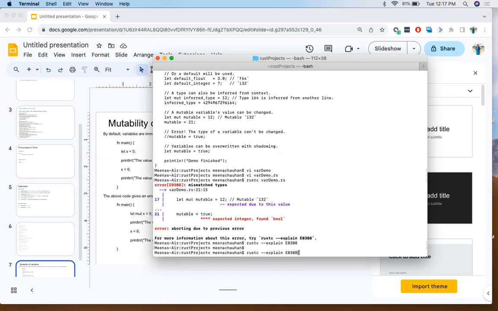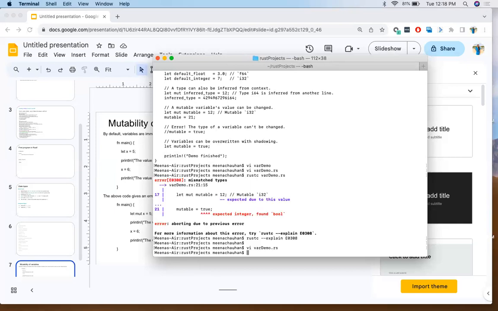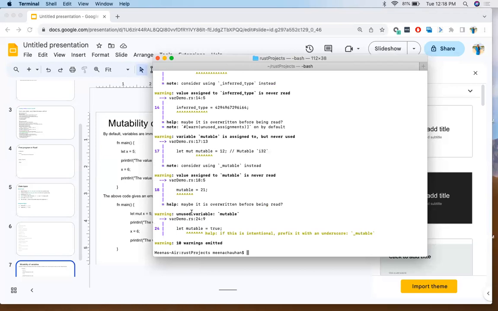All right, so let's fix the error, compile it, and run it again. Oh, sorry, here. So double slash is the comment. And now let's compile it again. There it is. Again, there are certain warnings because it's just declaring variables. It's saying it's not used, it's not used, it's not used. Again, helpful suggestions coming from the compiler.